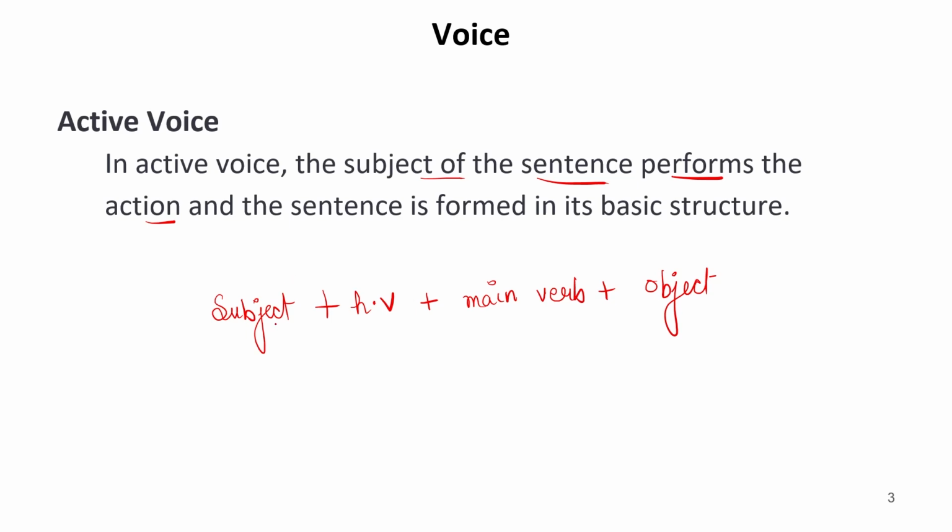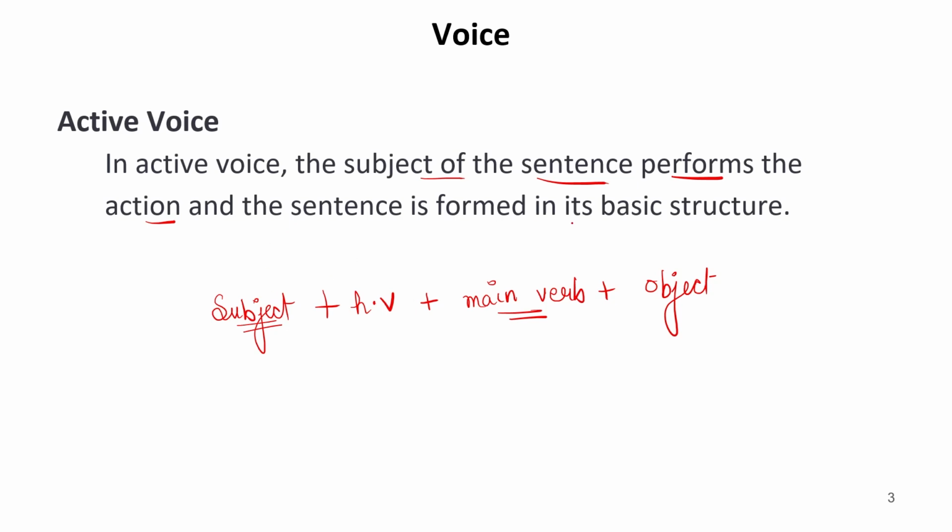In this, whatever action is done or is going on, it is performed by this part of the sentence only. It means the subject. And this sentence is written according to the rules of tenses, or in different tenses it can be written. We know well that we have various tenses: present tense, past tense, then future tense. Then we have further parts: present indefinite, past indefinite, future indefinite, present continuous, past continuous, future continuous. Then we have present perfect, past perfect, future perfect. Then we have present perfect continuous, past perfect continuous, and future perfect continuous.